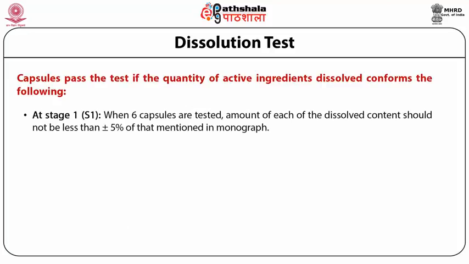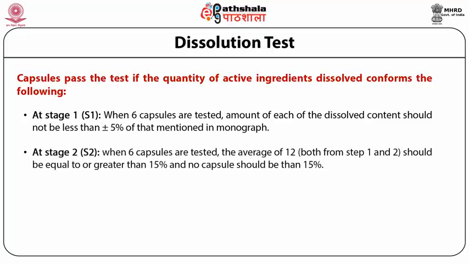At stage S1, where 6 capsules are tested, the amount of each of the dissolved content should not be less than plus minus 5% of that mentioned in the monograph. At stage 2, S2 stage, where 6 capsules are tested, the average of the 12 capsules of S1 and S2 should be equal to or greater than 15%, and no capsule should be showing less than 15% value.